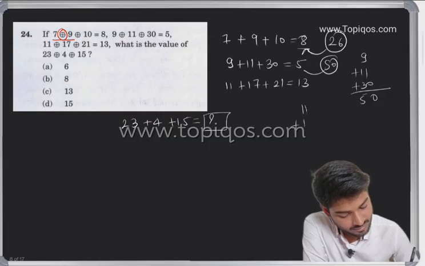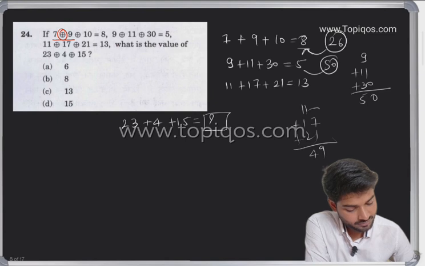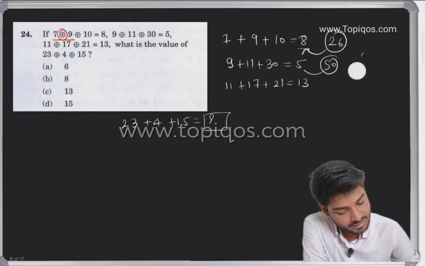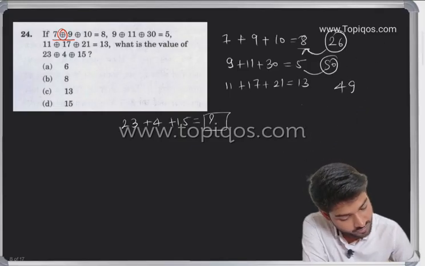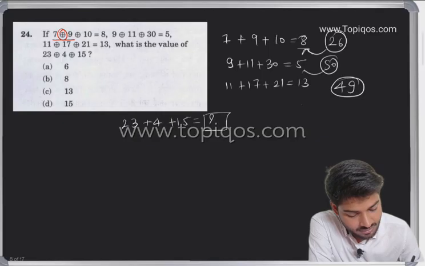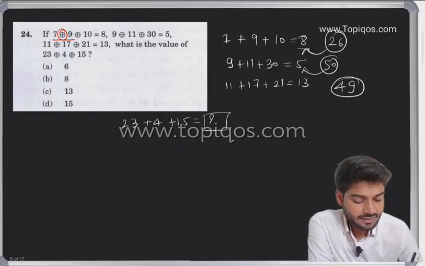Okay, let me take 11 plus 17 plus 21. 7 8 9 into 4, 49. Okay, so 1 8. Okay, now 49. So they have written 49 as 30. So now see, 5 is repeating, but what about 0? Might be they have taken 5 into 10, 15, so it might be multiplied with a 10, but here not. And if you multiply 13 by 3 it is 39, but not 49, there is no chance of 49.